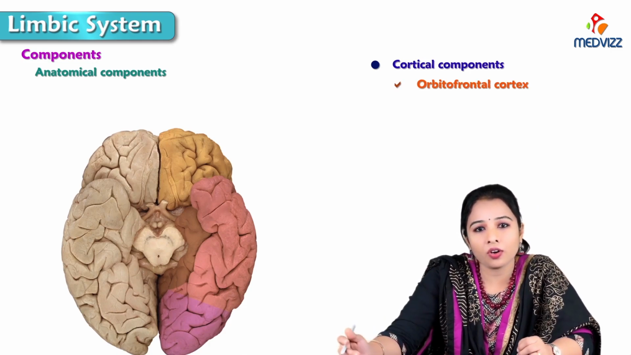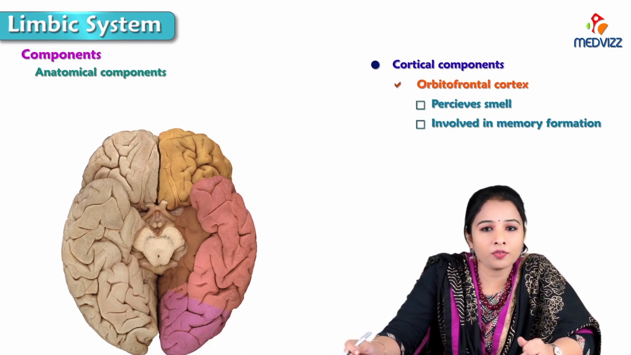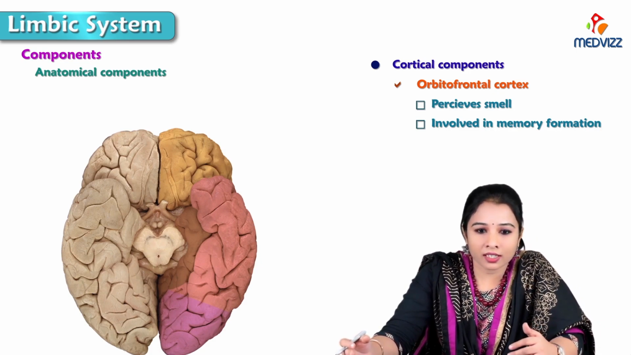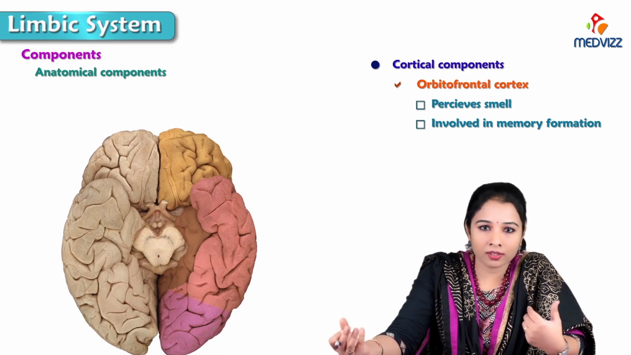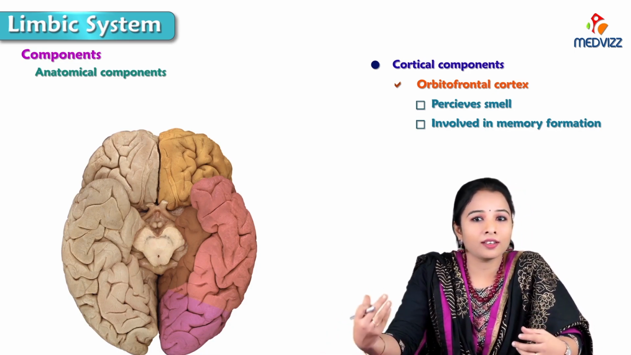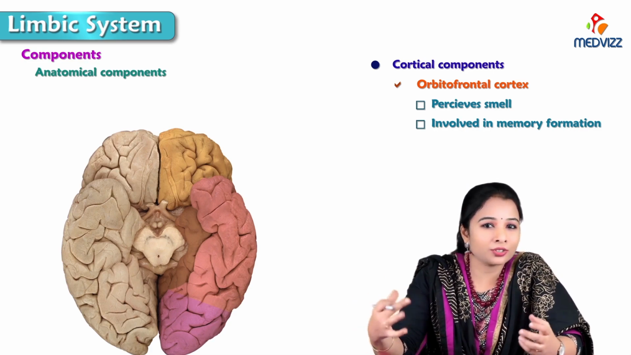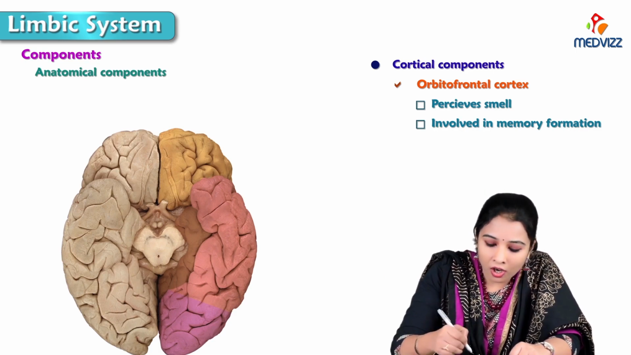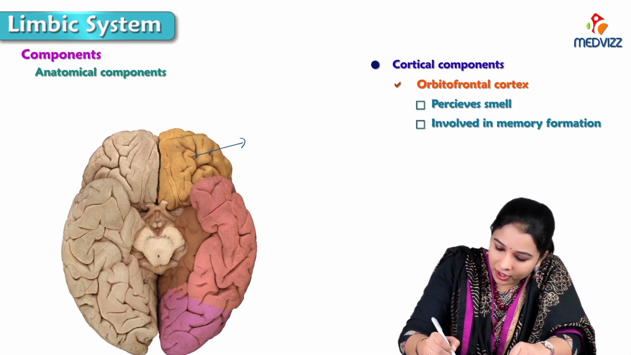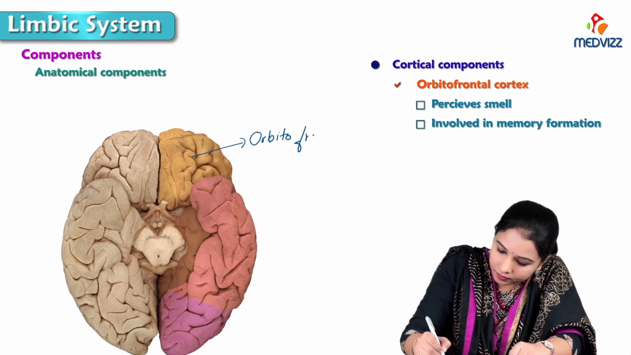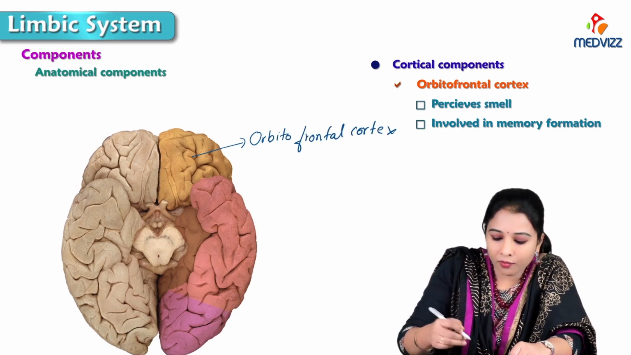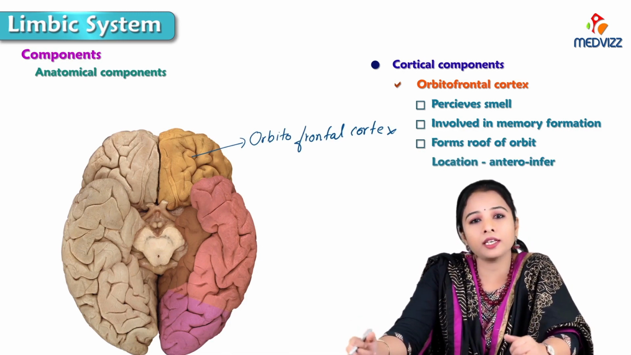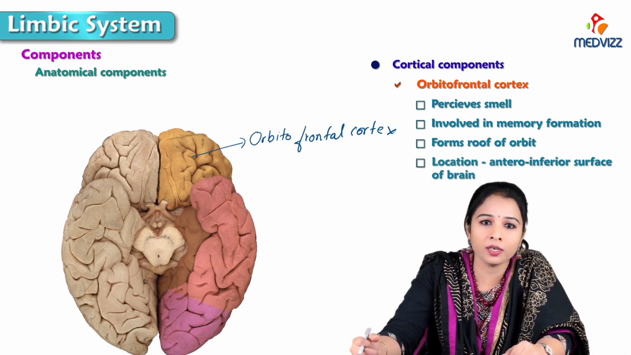The orbitofrontal cortex perceives smell and is involved in the formation of memories. If we smell certain things which we smelt previously, we again recall those incidents associated with that smell. That is because of the orbitofrontal cortex. The orbitofrontal cortex is this yellow shaded part, and it forms the roof of the orbit. It is present in the anterior part of the inferior surface of the brain.